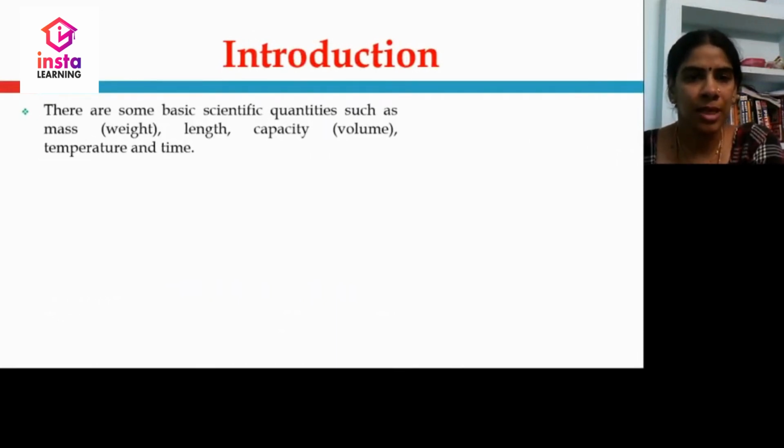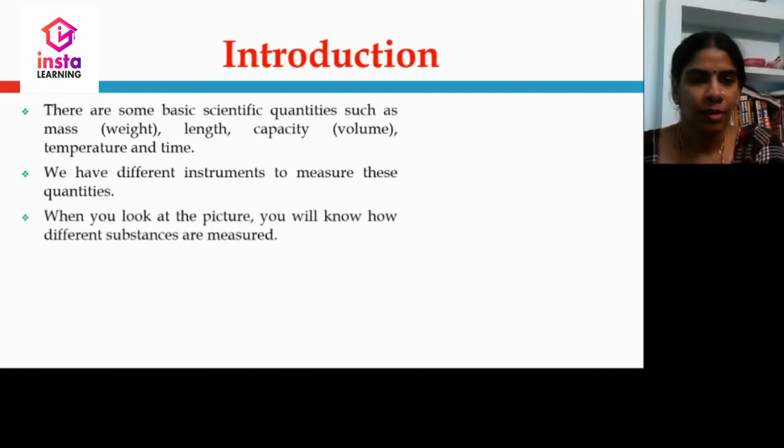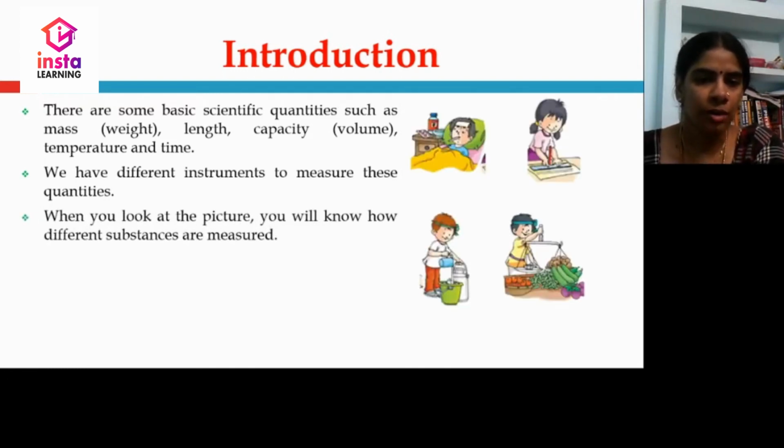There are some basic scientific quantities such as mass or weight, length, capacity or volume, temperature and time. We have different instruments to measure these quantities. When you look at the picture, you will know how different substances are measured.